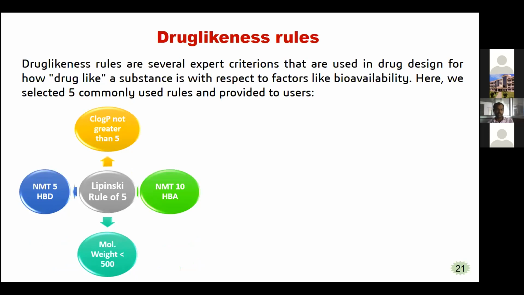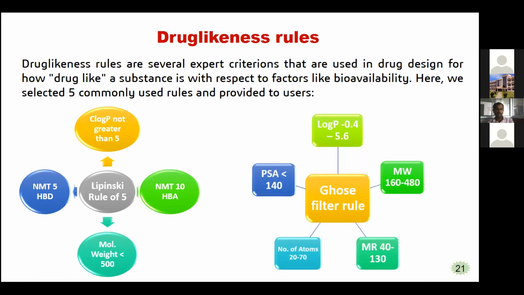So one well-known rule we apply to drug molecules in drug discovery is the Lipinski rule of 5. Rule of 5 does not mean it has 5 rules; it has only 4 rules, all multiples of 5. One is CLogP, not greater than 5; hydrogen bond acceptors, HBA, not more than 10; molecular weight less than 500 Daltons; and hydrogen bond donors not more than 5. So these 4 rules come under the Lipinski rule of 5.